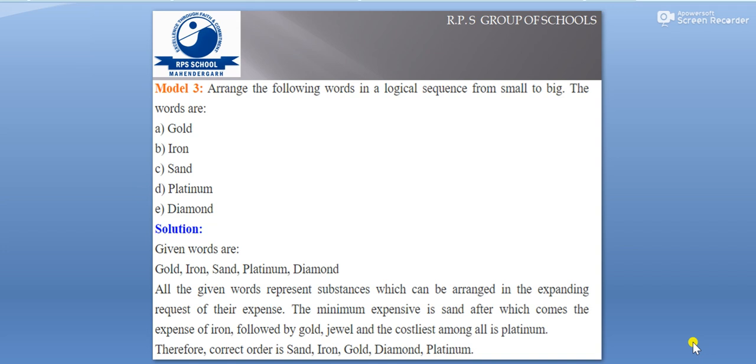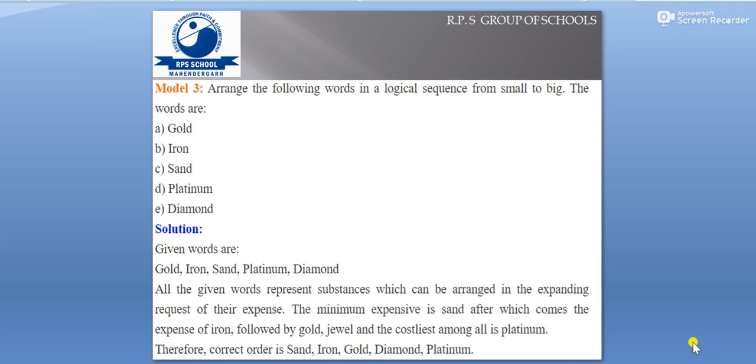order of their expense. We are just calculating in terms of expense, which is going to be most valuable and least valuable, whose prices are going to be maximum. Let us start from the minimum expensive. It's sand. Nobody gives any value to sand, it's all around us. After sand comes iron. Yes, iron is more expensive than sand, but it's not as expensive as gold. So first sand, then iron, then we move to gold.